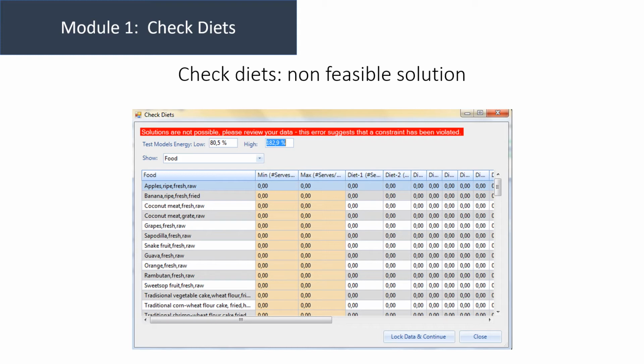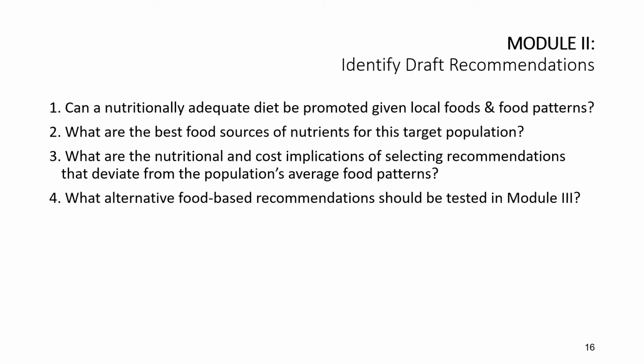So when you don't have a feasible solution, take a look and make sure the food list and the food patterns are quite sufficient. Usually a number close to 100 foods results in a feasible solution. And one more thing is that in OptiFood, you should not be using the same food item in 2 rows. It should be exactly specific, and that also helps you to avoid the problem of non-feasible solution.